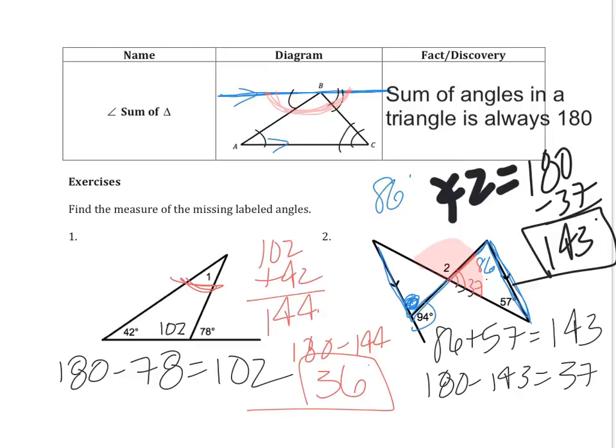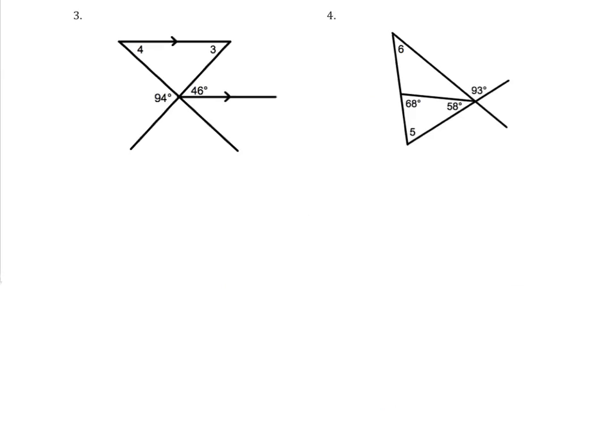All right, one last slide and then we're done. Now in this case we have some interesting ones. We're going to look at alternate interior angles again, and again, I'll keep pointing it out with my little arrow. If this is 46, because the lines are parallel and you see this z, we have alternate interior angles, and this angle needs to be 46. Another example that I have here that's super important is the fact that these two angles should add up to 180, so they are in fact supplementary. 180 minus 94 is equal to 86.